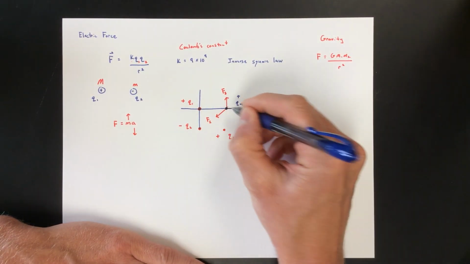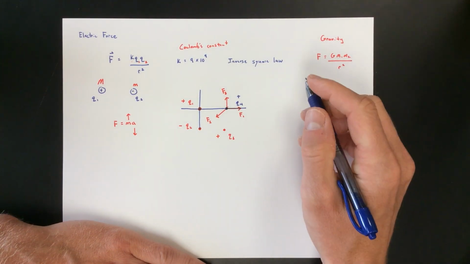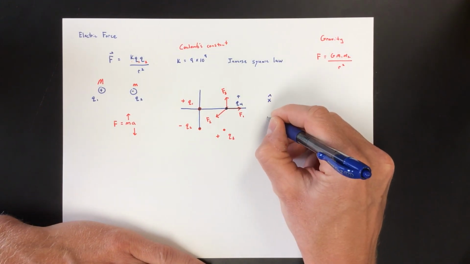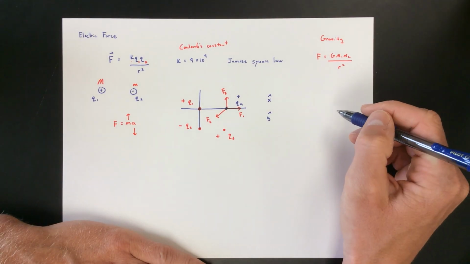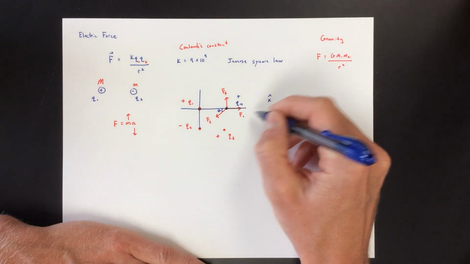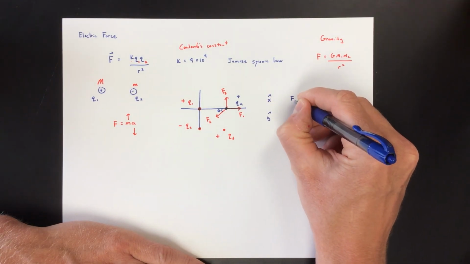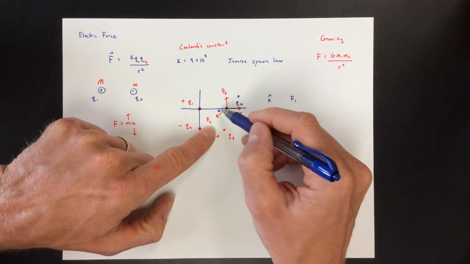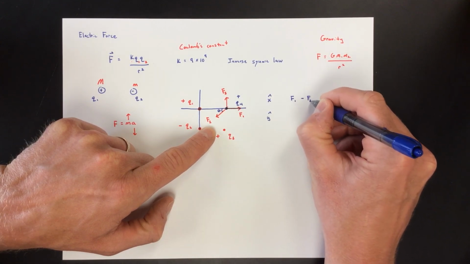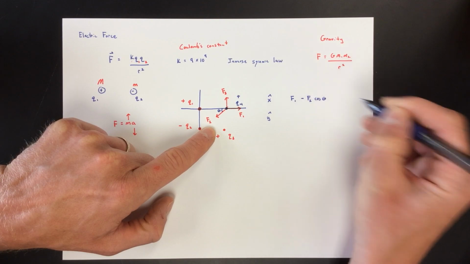So then what is the total force? You're going to have to break this down into vectors. You're going to have to do x hat, and you're going to have to do y hat, and we'll call this angle theta. In the x direction, you're going to have F1, which is all in the x direction, but then F2 is going to be to the left and down, so it's going to be a minus F2 cosine theta in the x direction.